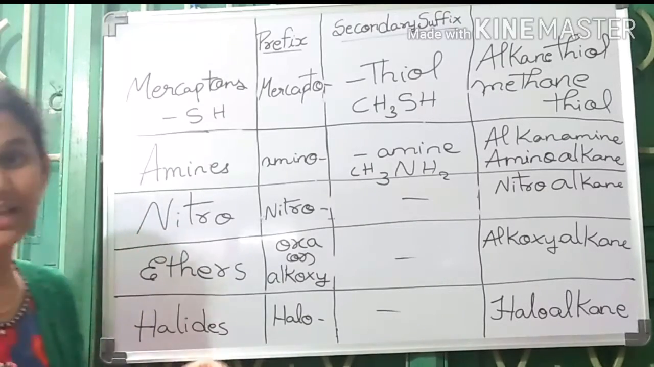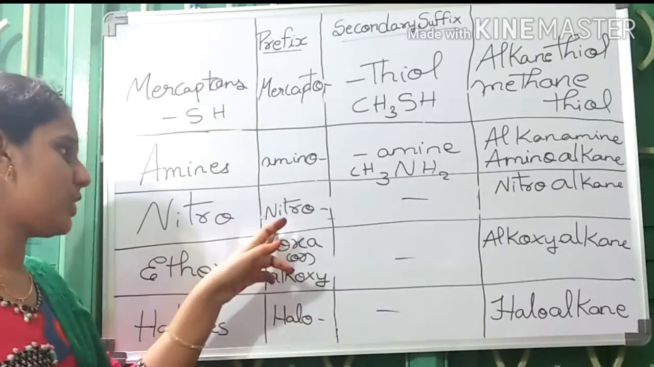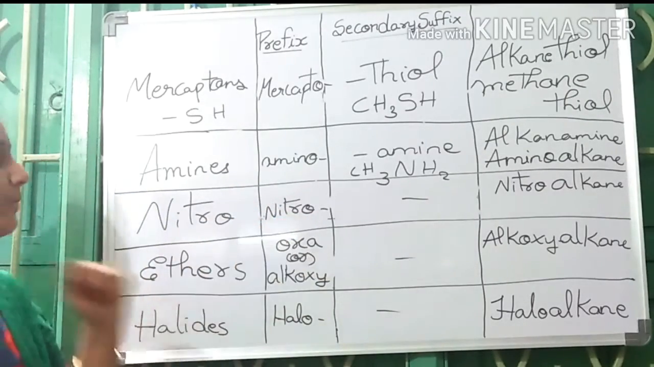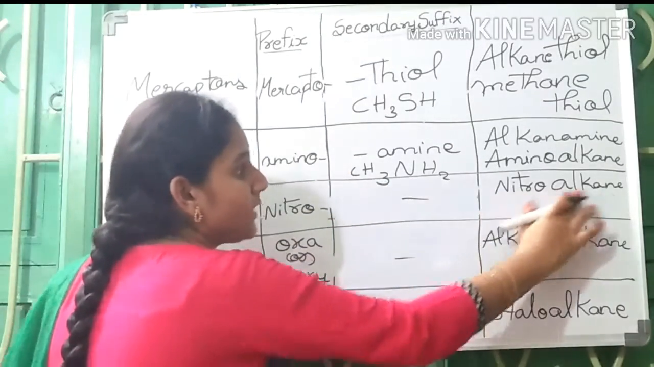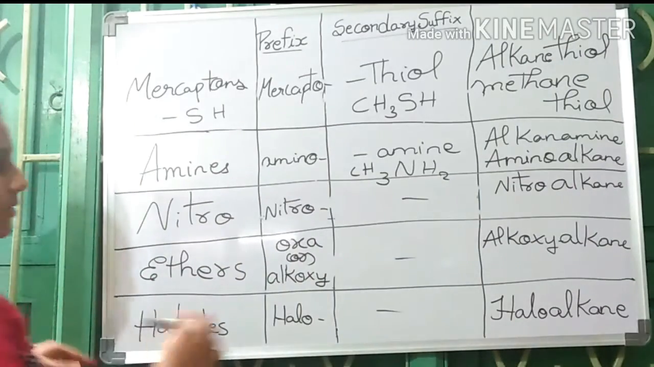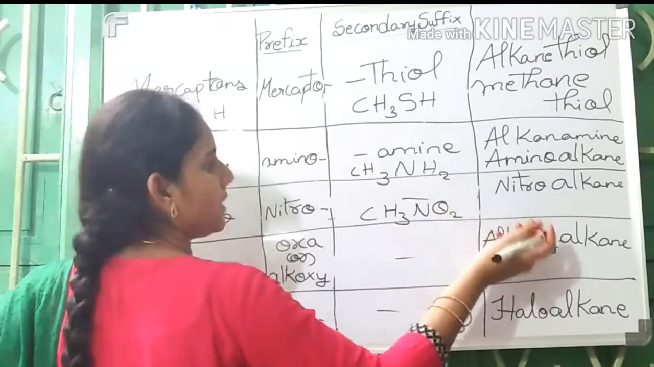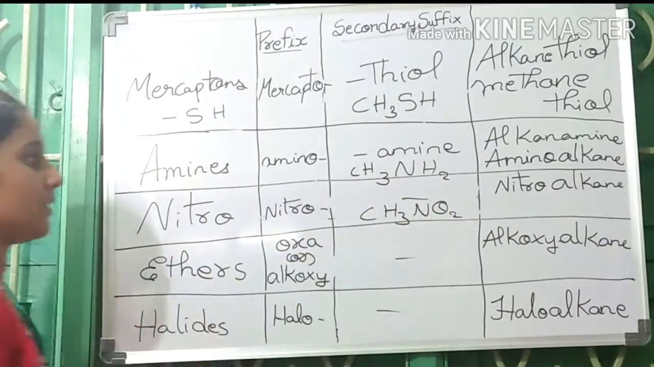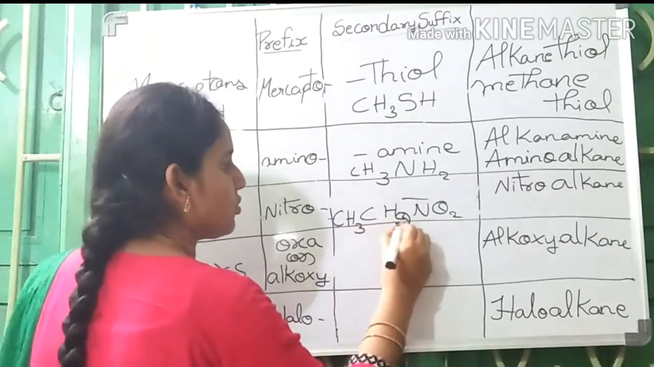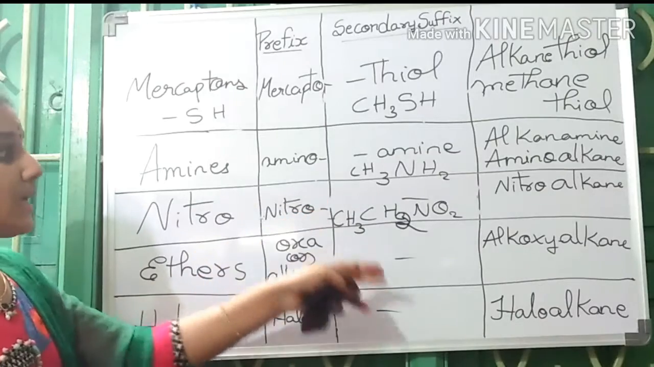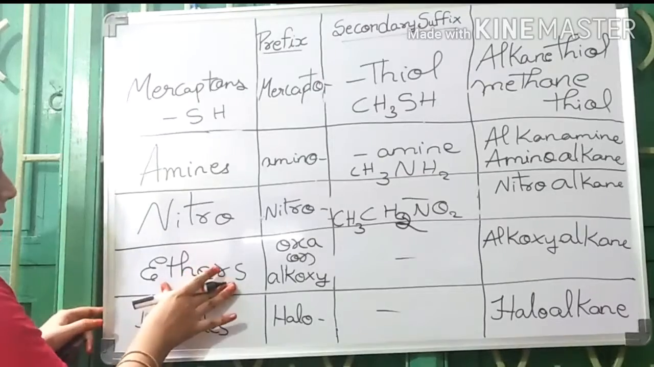Next one is nitro group. It is a group which is given the least priority. So the prefix it obtains is only prefix, that is nitro. There is no suffix. So the generic name would be nitroalkane. CH3NO2, nitromethane. CH3CH2NO2, nitroethane. Similarly, the others.